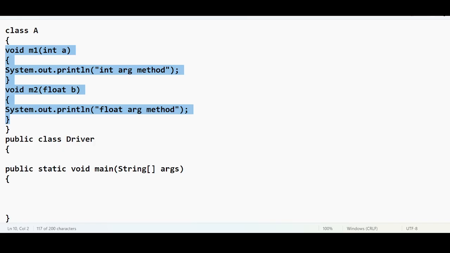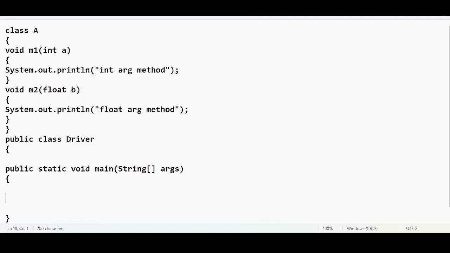Now let us understand the importance of method signatures. Let me create an object for the class A: A obj = new A. I want to call the m1 as well as the m2 method. If I want to call the m1 method, I need to use the reference variable obj, which we know already. I can say obj.m1, and I need to pass something inside. If I want to execute this method, I have to pass an argument.